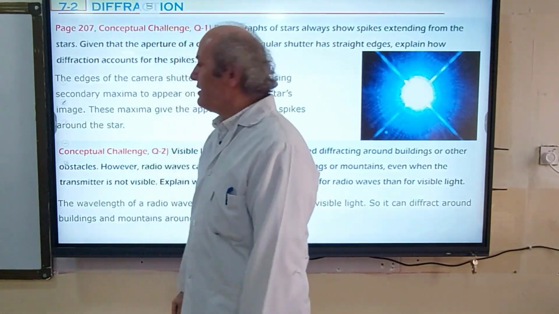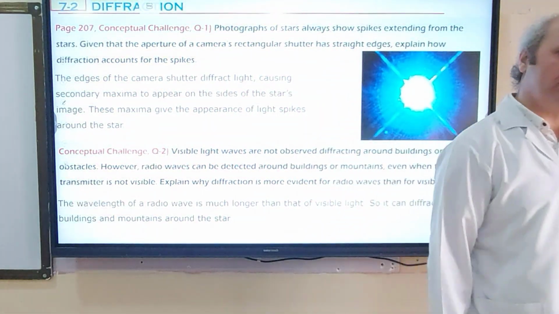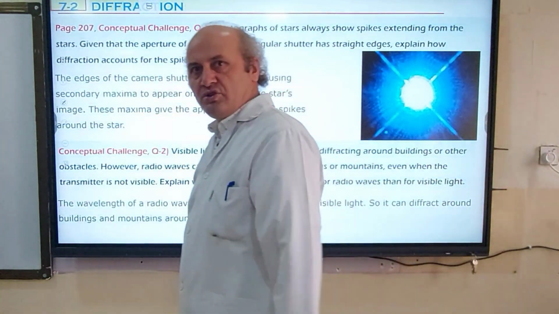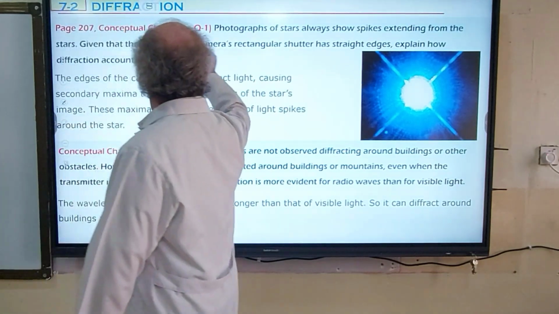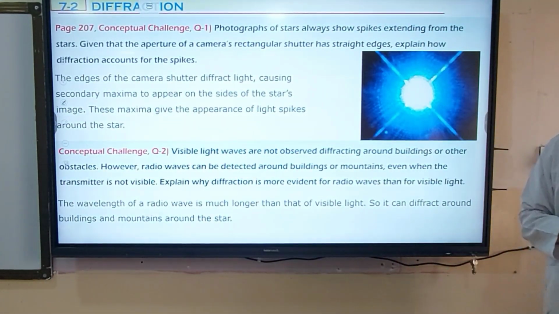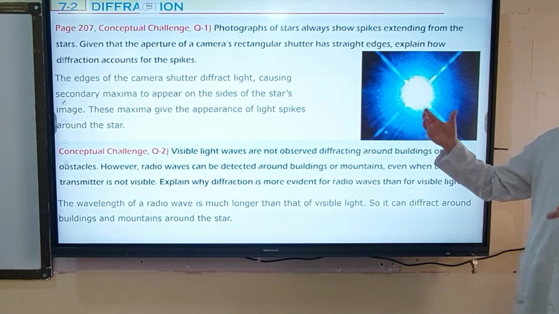Okay, some conceptual challenge questions and then some sectional questions. We are going to finish with this section. One of them is about the star, photographs of a star. This is the photograph of a star.